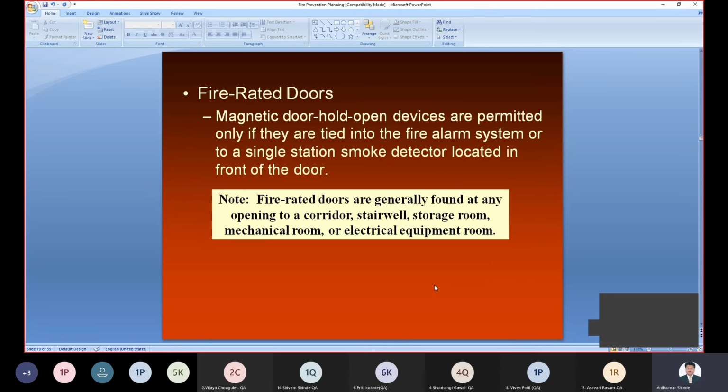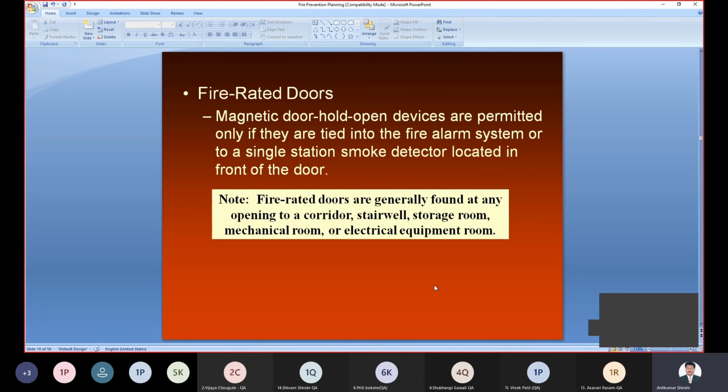So these are the fire rated doors. If a fire happens in that department, we can attach these fire rated doors to the fire alarm system. The fire alarm system can also be attached to smoke detectors. So if there is smoke in that department, we can already give the alarm. It's called a fire alarm, so the other persons or employees should understand that something is wrong in the department, right?